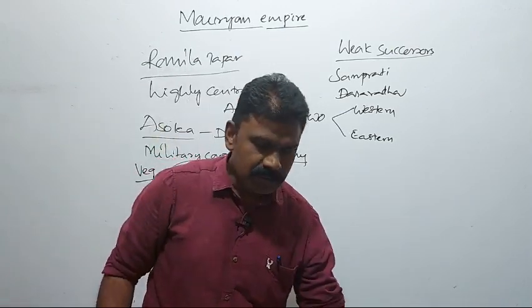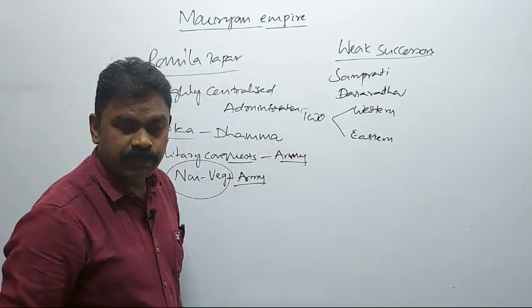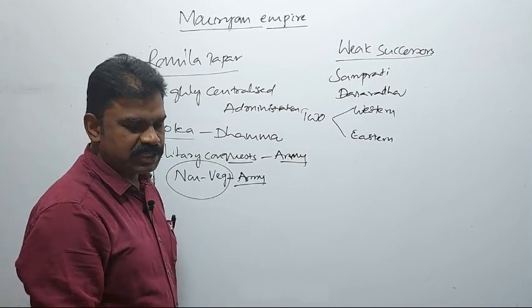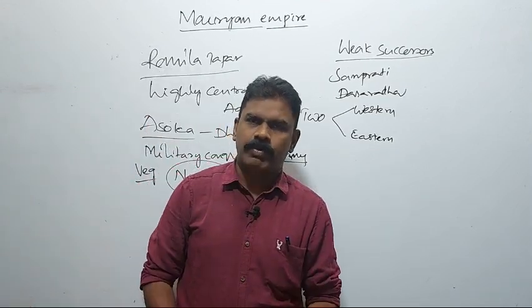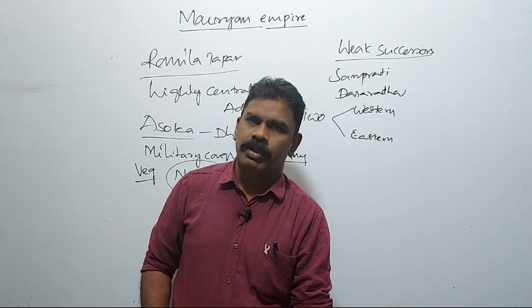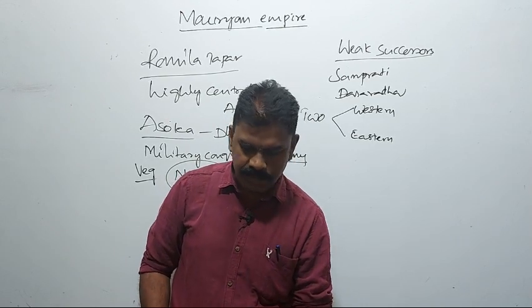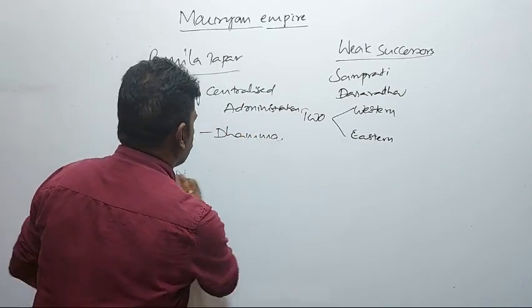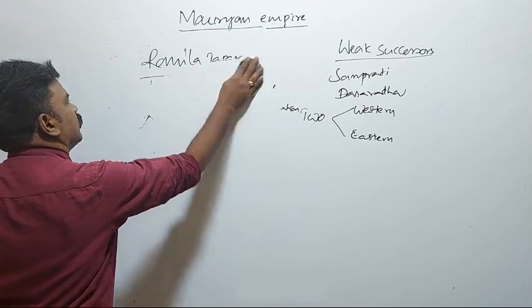Because of that, army soldiers became weak in body structure and muscle power. All these were the causes for the decline of the Mauryans. So this is the decline of the Mauryans.